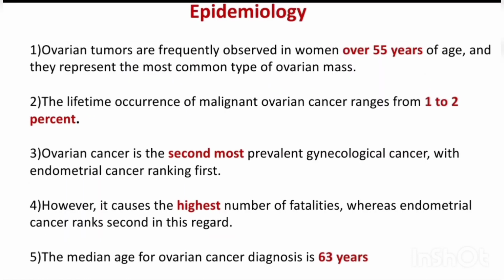With a lifetime occurrence rate of 1 to 2%, ovarian cancers are the second most prevalent gynecological cancer after endometrial cancer. They are said to have the highest mortality rate in comparison to other cancers. And the median age for diagnosis of ovarian cancer is said to be 63 years.